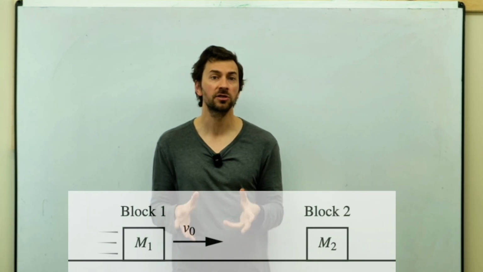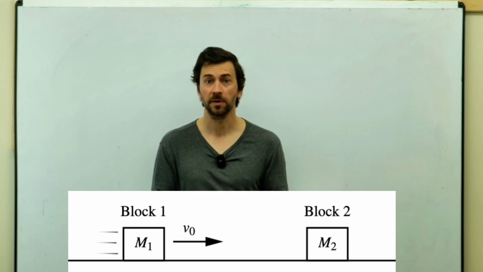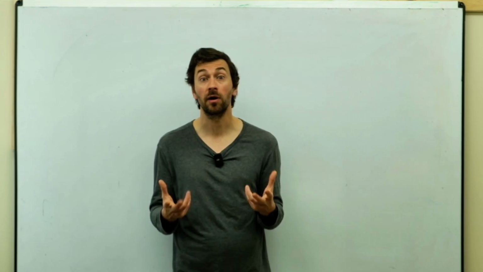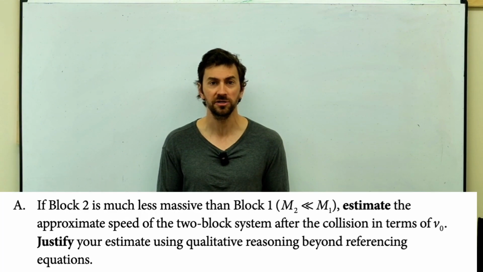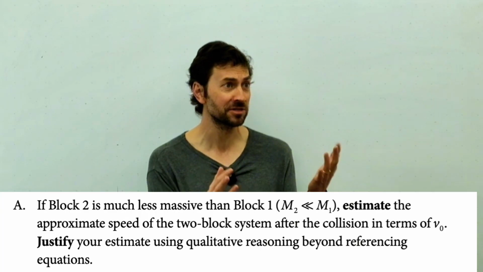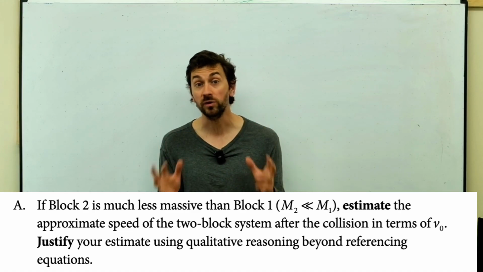So the correct answer is that the final velocity is approximately the same as the initial velocity. The velocity doesn't change. It might change a little tiny bit, but it's approximately the same, and we're being asked to estimate here. So maybe you look at this question and you say, I have no idea how to do this without math. Math makes me feel safe. Let's see how to do this using English words and reasoning.